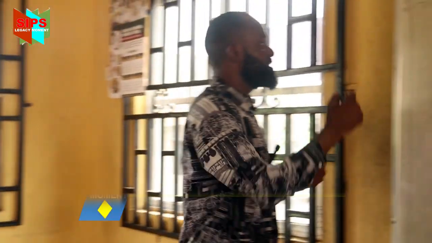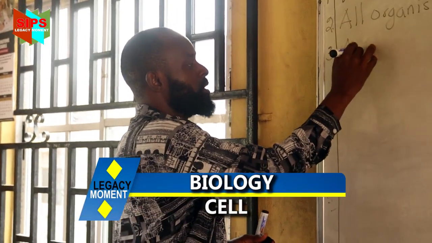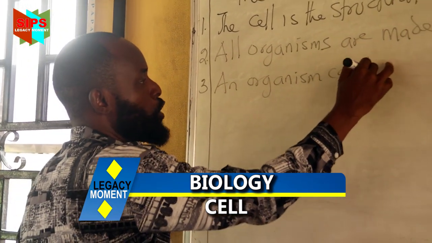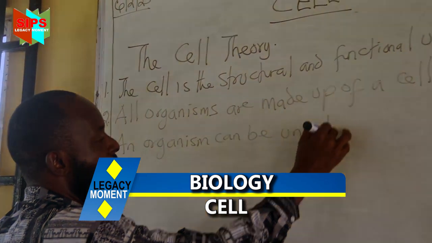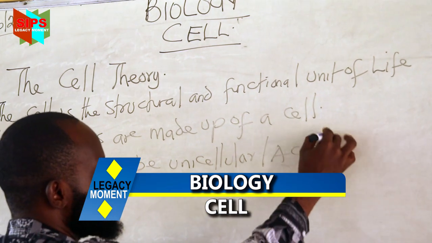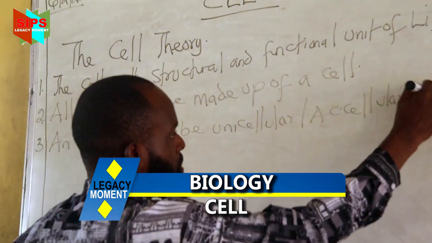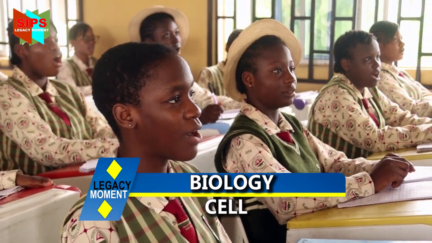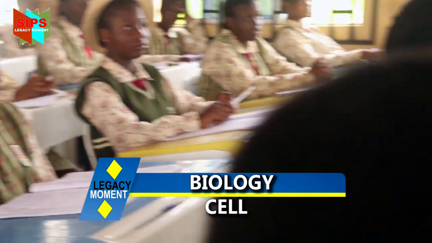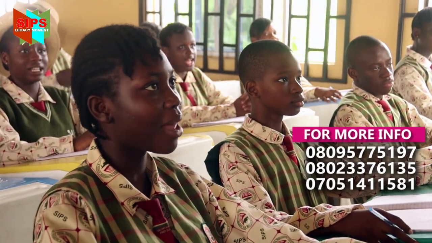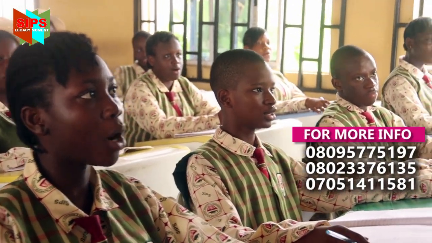Now, number three says that an organism can be unicellular. So, if I don't want to use the word unicellular, I will say acellular or multicellular. Can you repeat number three? All organisms can be unicellular, acellular, or multicellular.